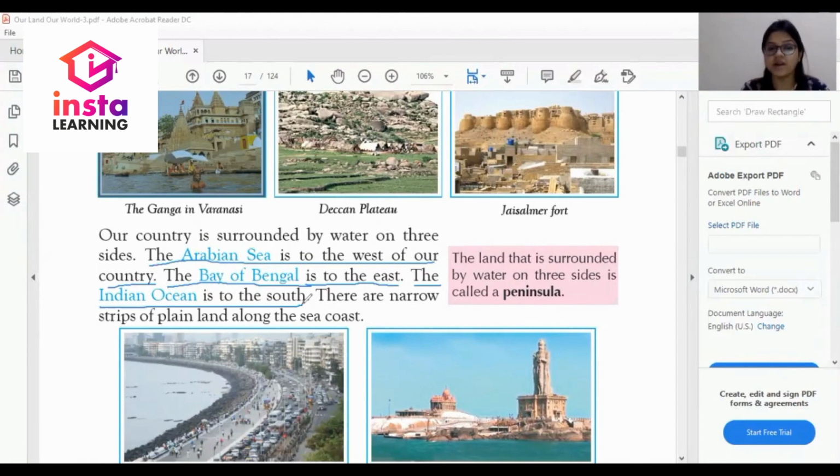There are narrow strips of plain land along the sea coast. These three questions are very important, so I am highlighting it. The Arabian Sea is to the west. The Bay of Bengal is to the east and the Indian Ocean is to the south.